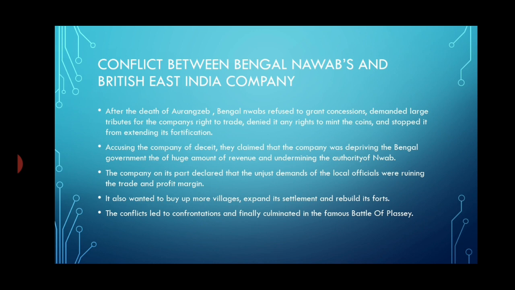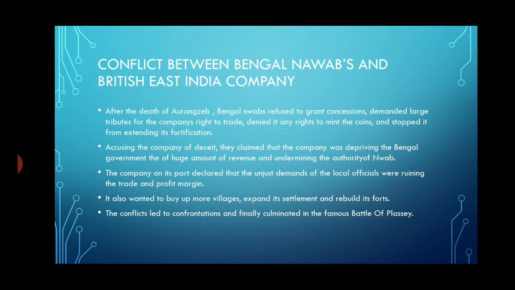Once Aurangzeb died, the Nawab of Bengal became very powerful, and they no longer wanted to continue the royal farman which Aurangzeb gave. They started insisting that the company pay them huge tributes, and they also denied its right to mint coins.